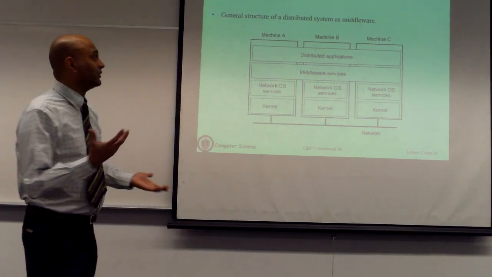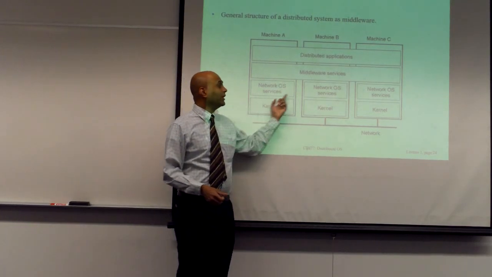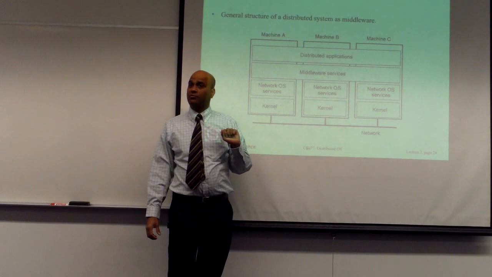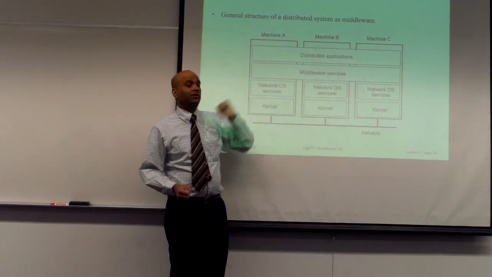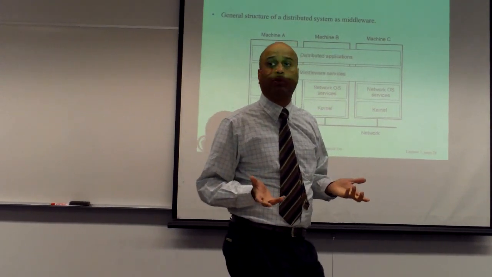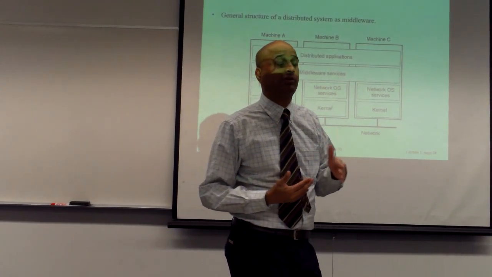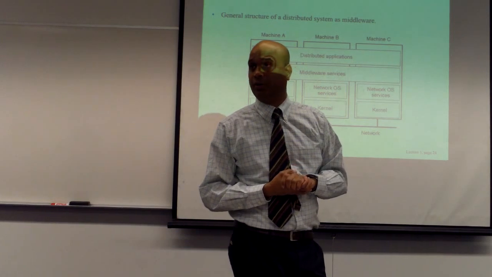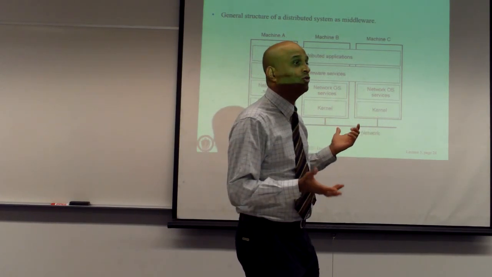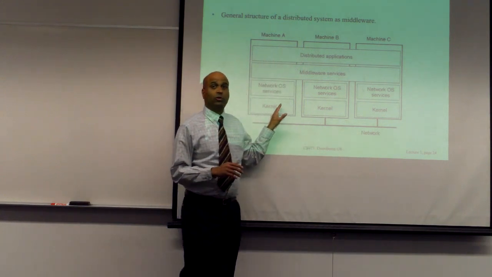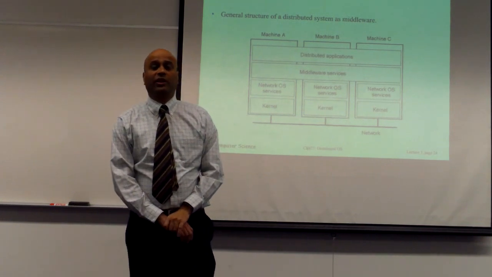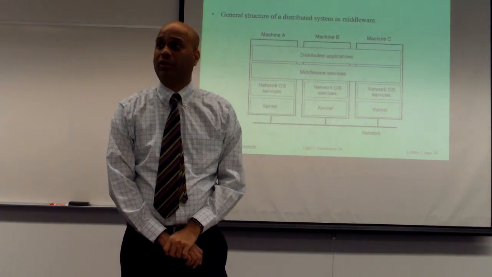In this case, you have the option of just using this as a network operating system and explicitly being aware of the presence of machines, or some applications run on top of this middleware software layer, and that middleware takes care of some of those details for you, making it look like a distributed operating system. So this is essentially what you will see today. Either you will use this as a pure network OS, or you are going to run a network OS and a middleware on top that's going to take care of some of these aspects for us.